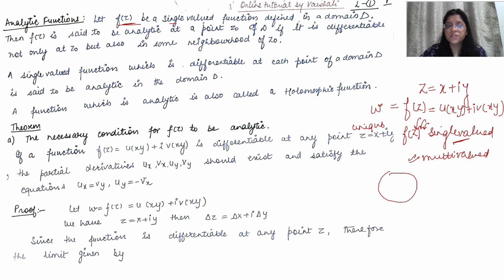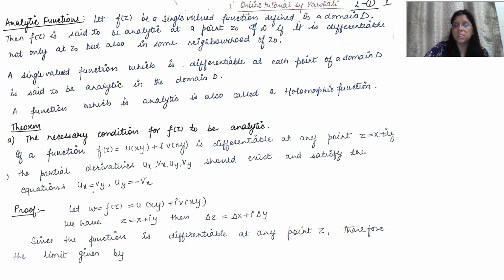Let function f(z) be a single valued function defined in a given domain, and the function is getting a unique value for all the values of z. Then the function is said to be analytic at a particular point. Inside the domain, there is a point z0, and we say at this particular point the function is analytic.